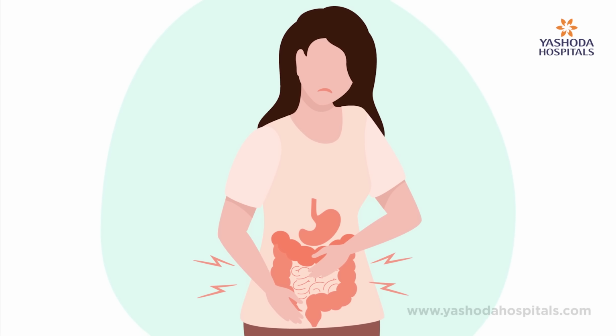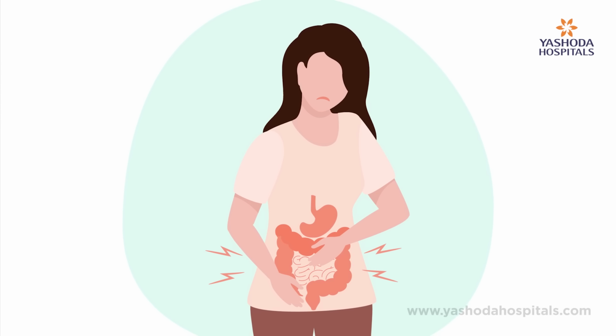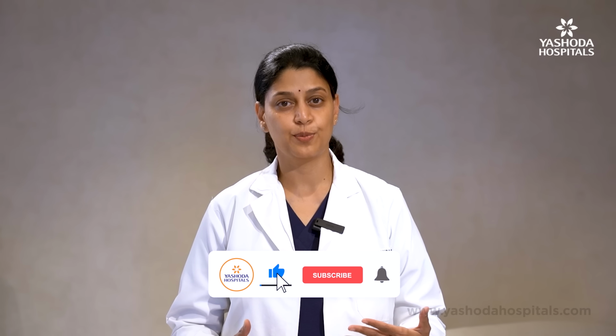Excess sugar can cause fat in the liver. You'd wonder why. Carbs, when consumed excessively, so carbohydrates when consumed more than required, can also convert into fat and cause fatty liver disease. Next, coming to alcohol.